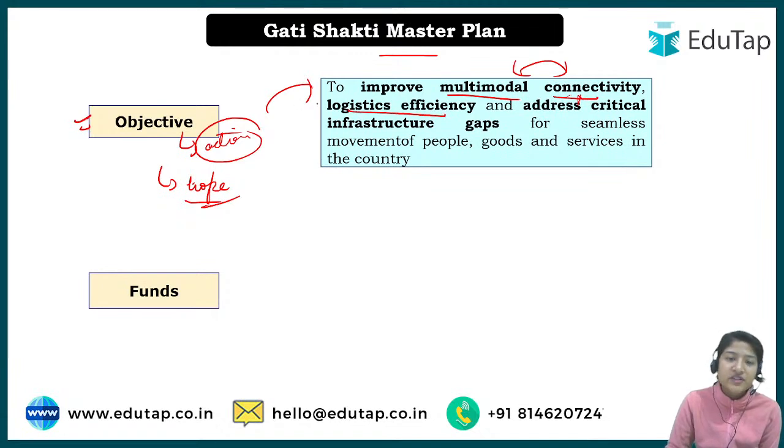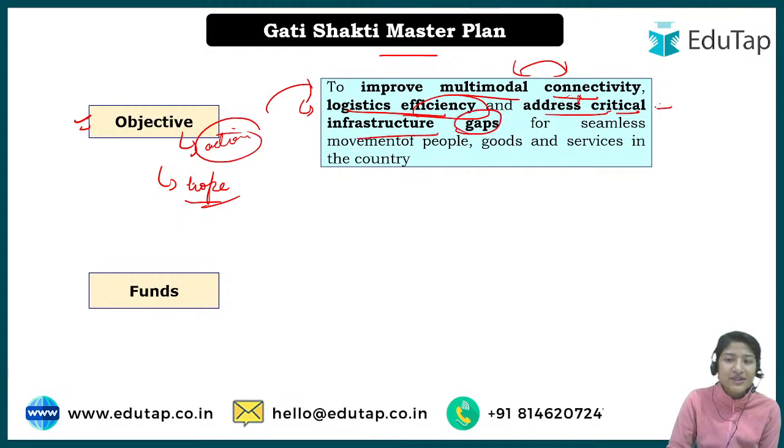And logistic efficiency. What is logistics? Basically it's, you can say, the transportation or the services provided for transportation of goods and services. So that comes under logistics. So logistic efficiency will be increased, and it will address critical infrastructure gaps.